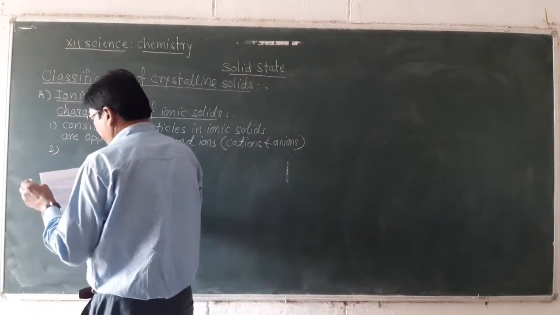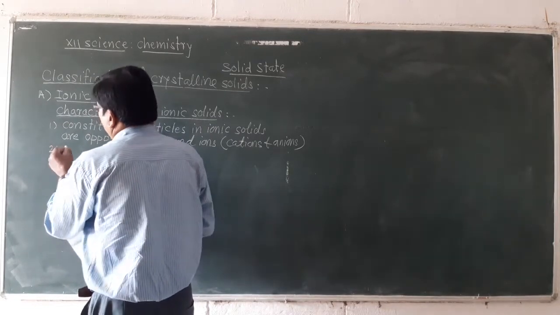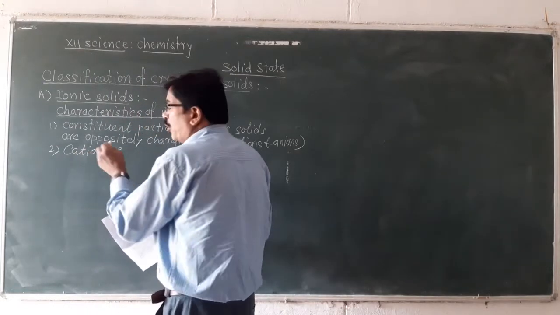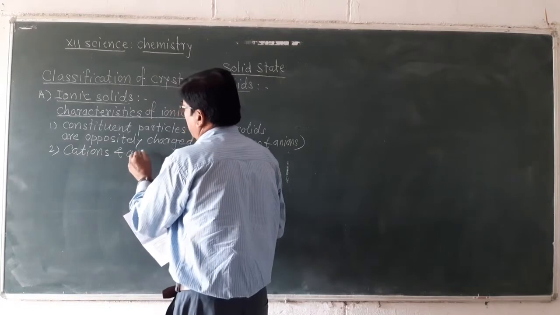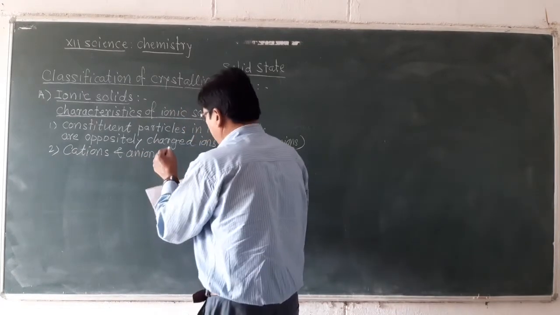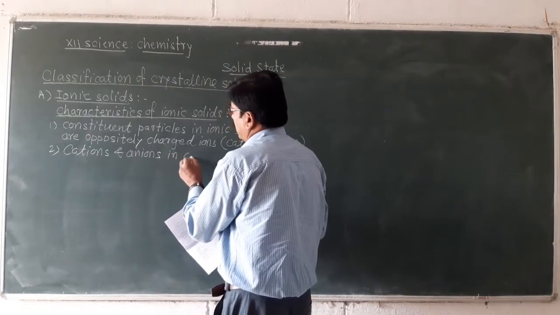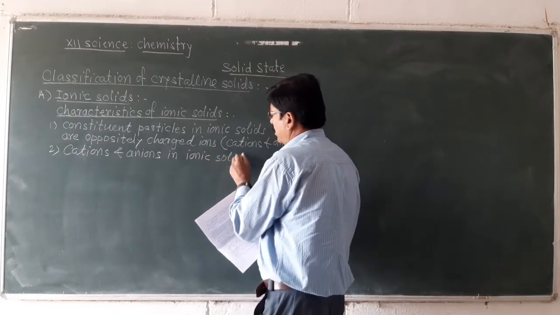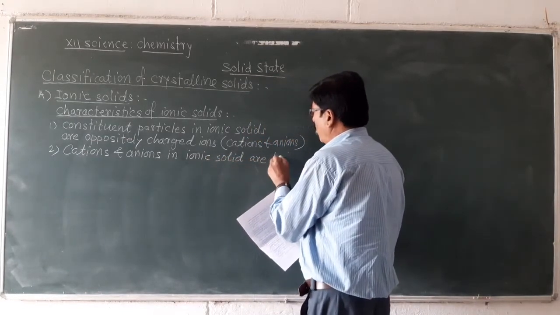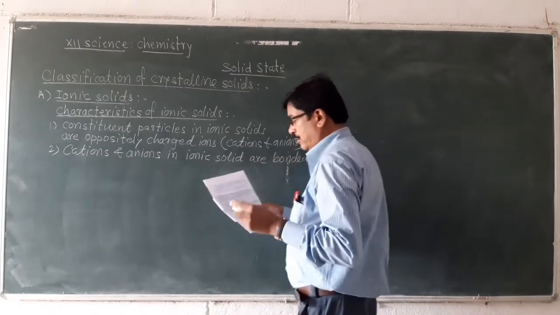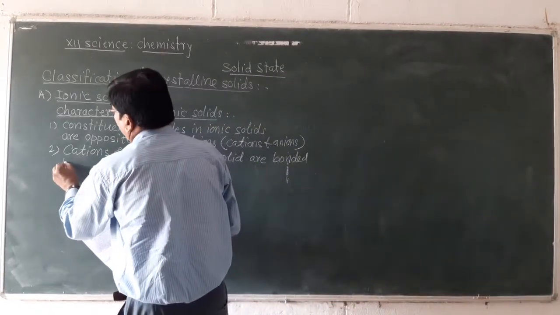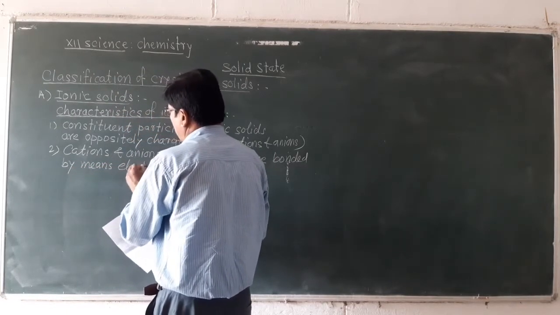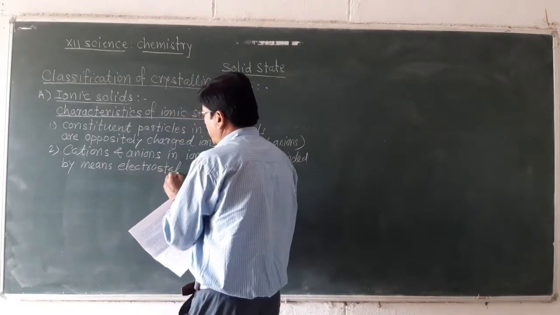Second, cations and anions. Cations are positively charged and anions are negatively charged. These cations and anions in an ionic solid are bonded by means of electrostatic force of attraction.